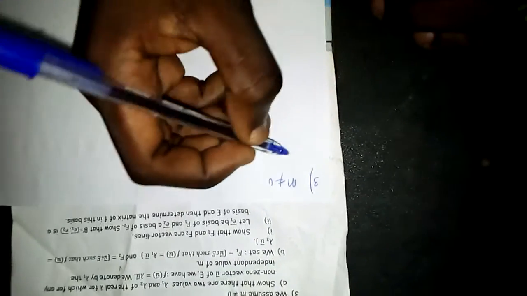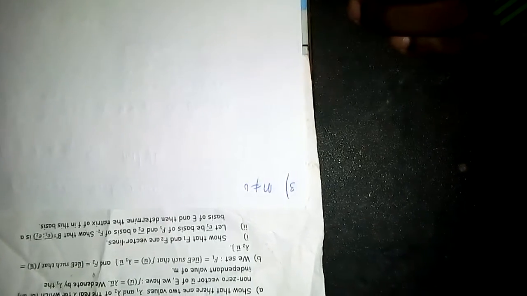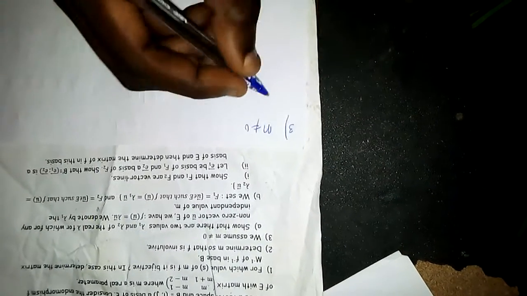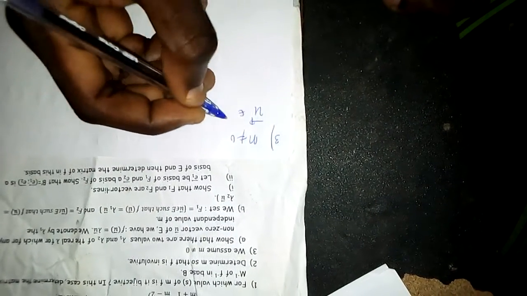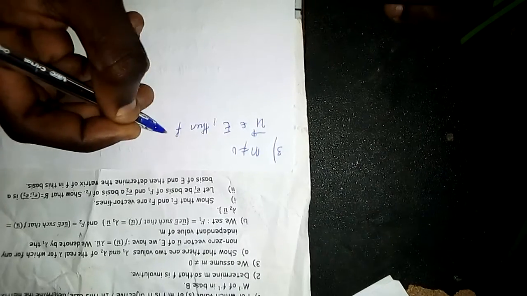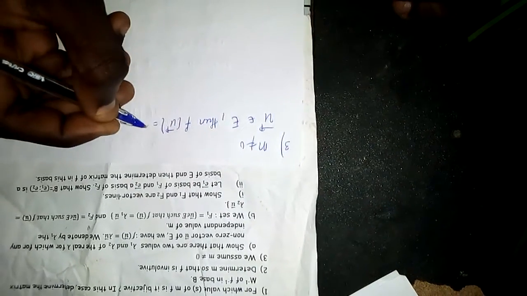So now first of all, let's give the general expression of all endomorphisms. Our endomorphism is f. What does it mean? It means that if I have a vector u that belongs to the vector space E, then f of u is always equal to the matrix of transformation m times u.